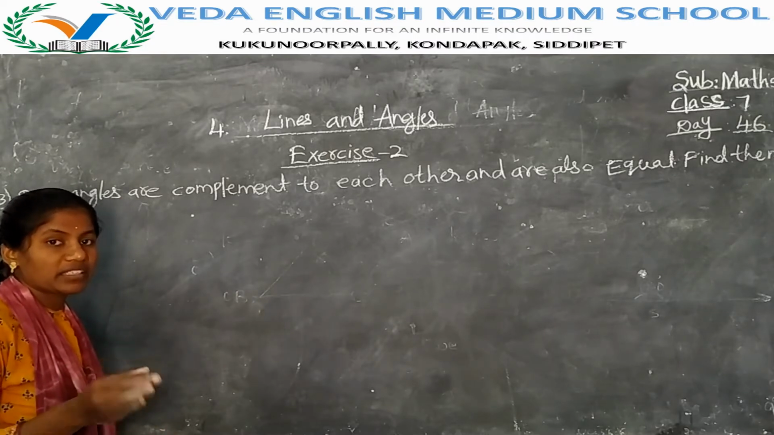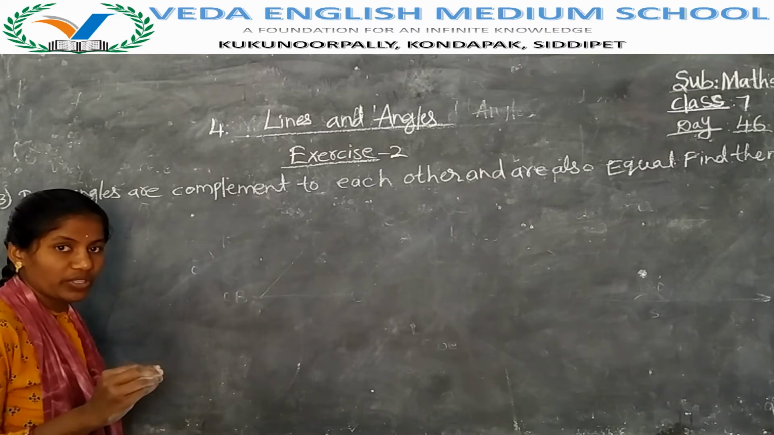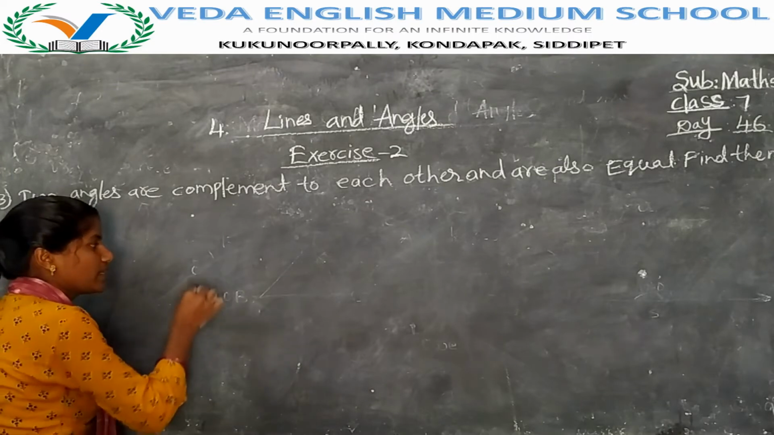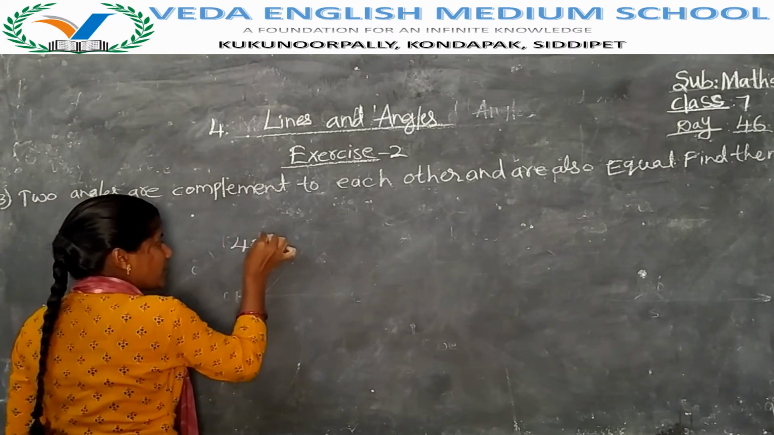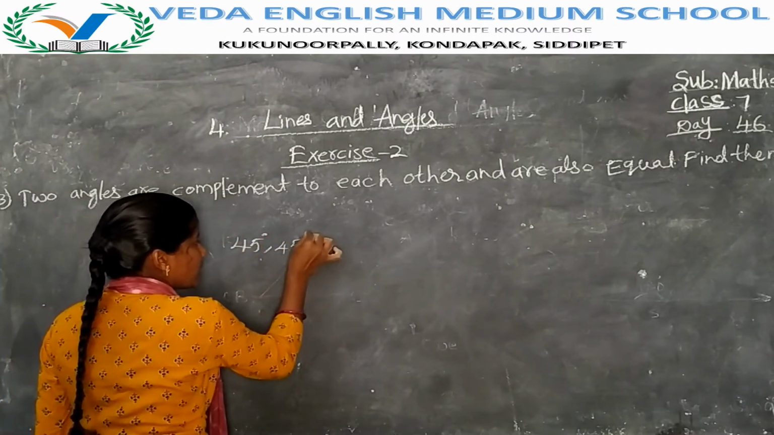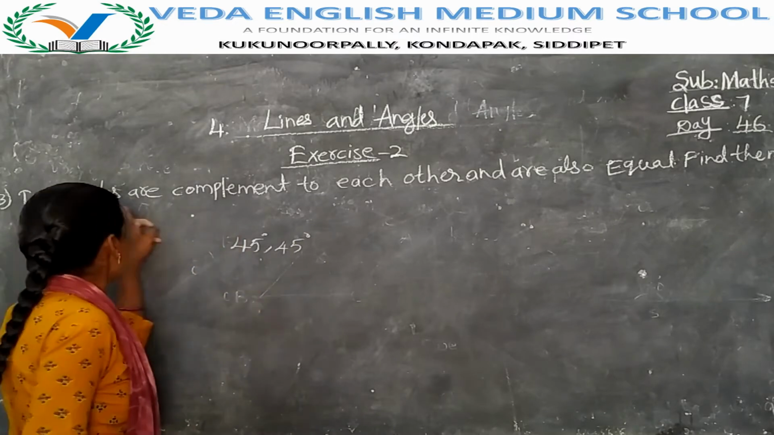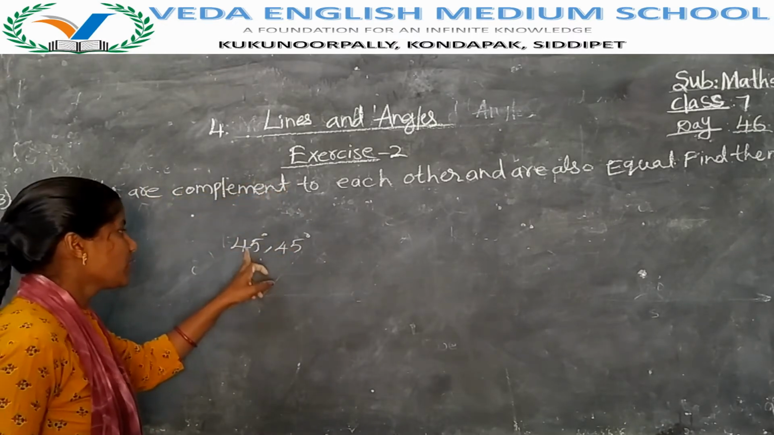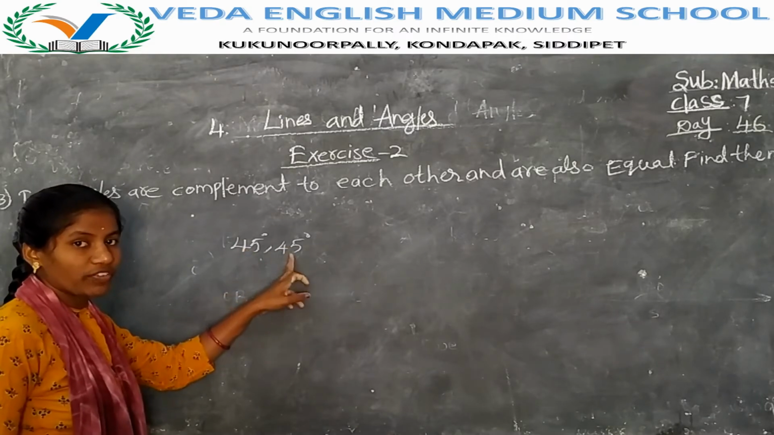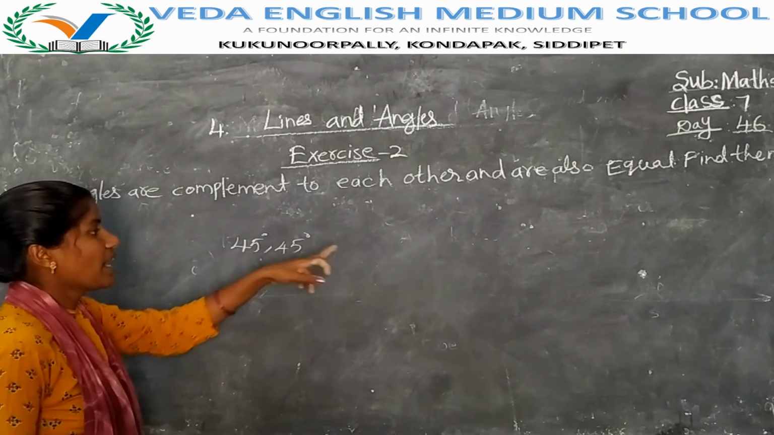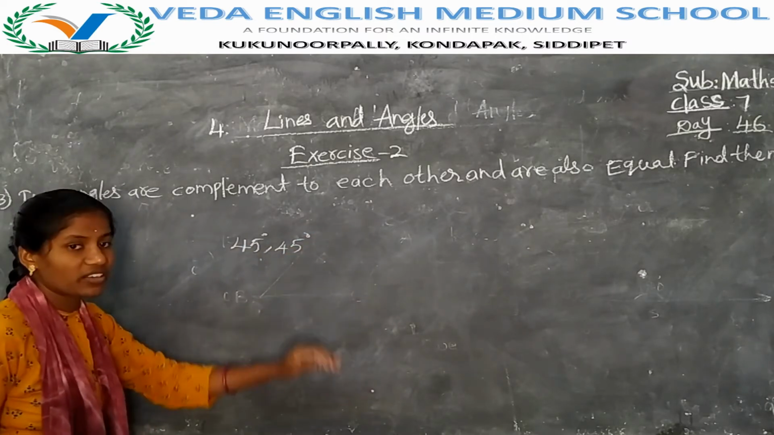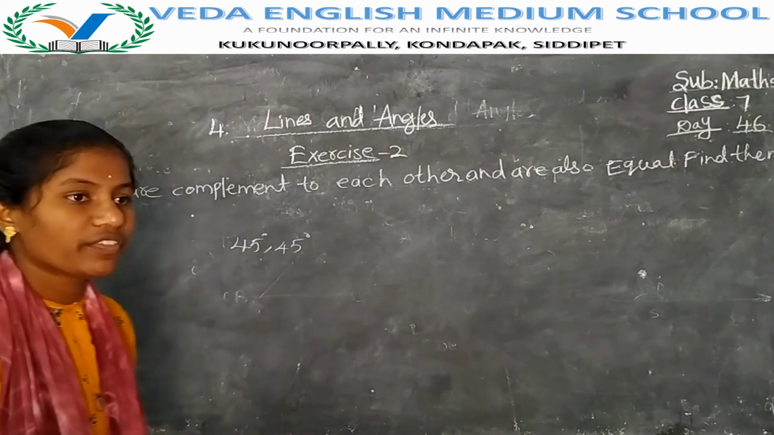ఏ రెండు angles add చేసి మనకు 90 degrees వస్తుంది and ఆ రెండు angles equal. Those two angles are 45 degrees and 45 degrees, by adding which we get 90 degrees. Complement of 45 is 45, complement of 45 is 45, and they are also equal. The two angles are 45 degrees and 45 degrees.